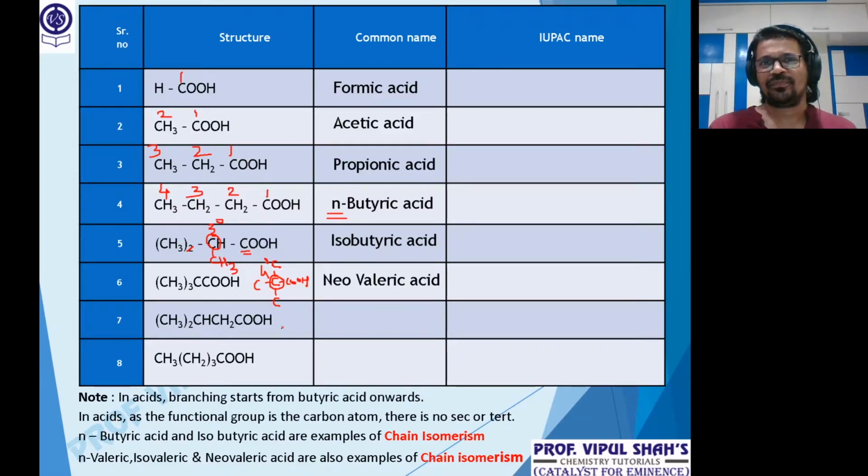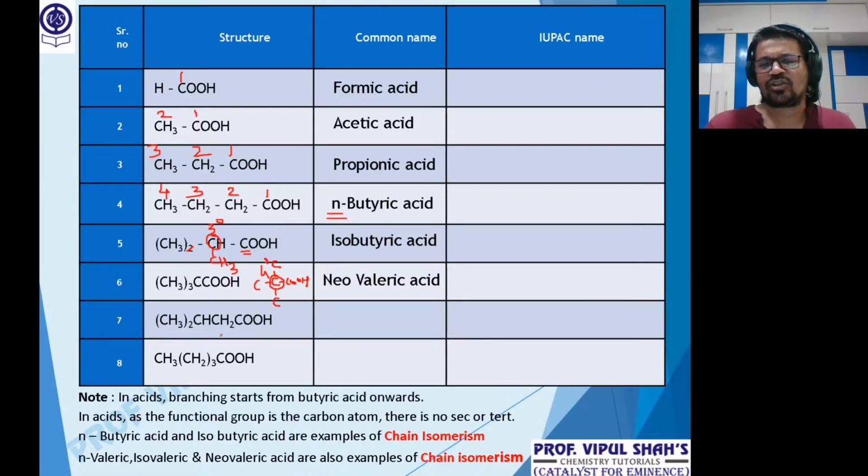Everybody understood? Clear? So in acids, we will have N, iso and neo. We will never have sec. We will never have tert because the functional group itself is a carbon atom. And important, branching starts from 4 carbon atoms onwards. See the next one there?